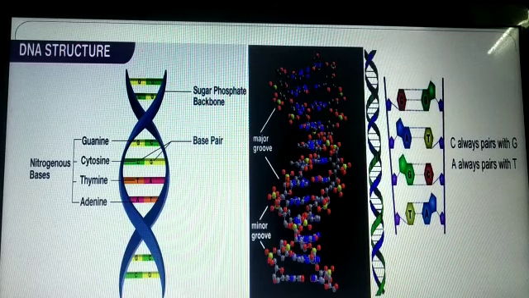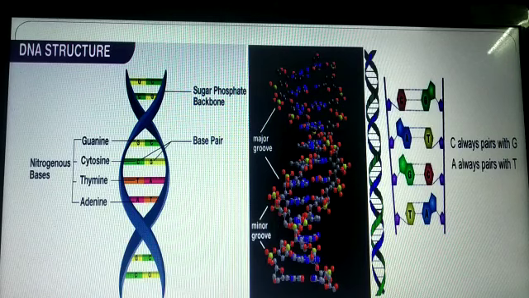A sugar and phosphate backbone connect nucleotides in a chain. The 2 hydrogen bonds present between adenine and thymine and 3 hydrogen bonds present between guanine and cytosine stabilize the DNA double helical structure. And it is a right-handed double helix. DNA consists of 2 polydeoxyribonucleotide chains twisted around each other in a right-handed helix. The right-handed helix is more stable than the left-handed helix.